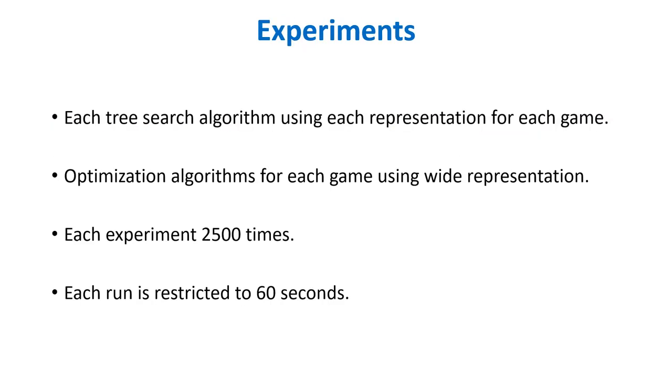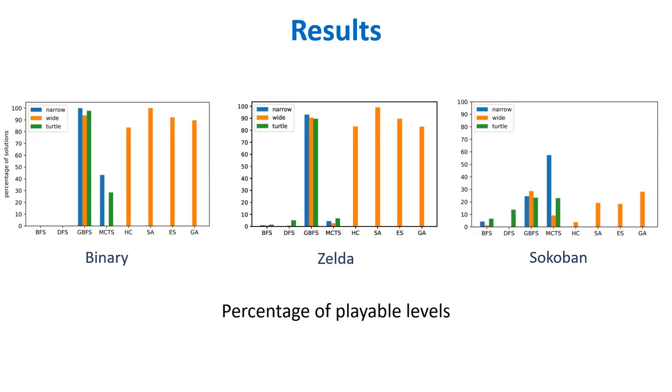In the experiment, we run each tree search algorithm using each representation for each game. We run the optimization algorithms for each game using wide representation only, as it is the direct representation used for the optimization algorithms in previous research works. We run each experiment for 2500 runs, and all runs are restricted to 60 seconds. If the algorithm finds a solution in the given time, it returns the solution. Otherwise, it keeps searching till timeout. Now, let's look at the results.